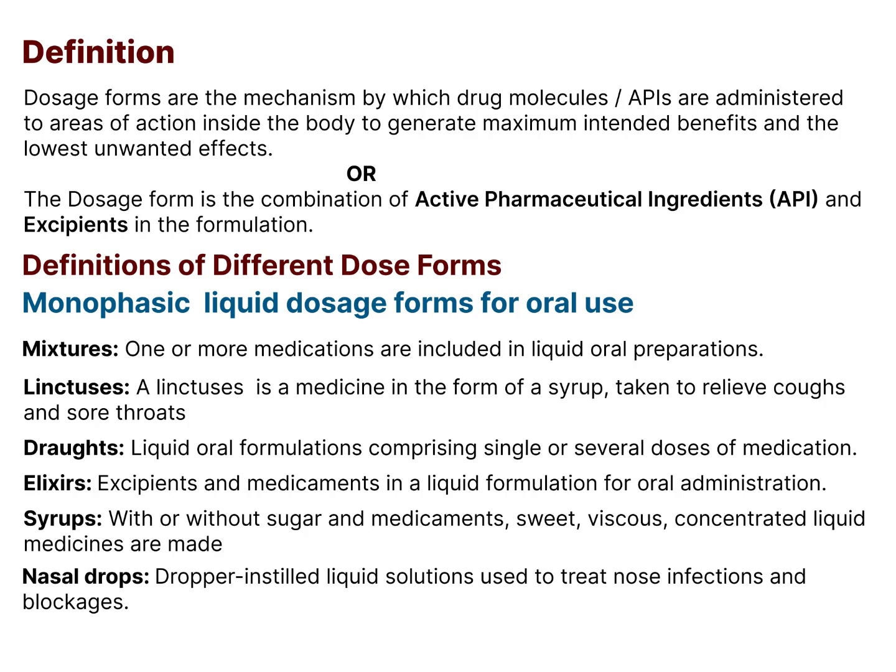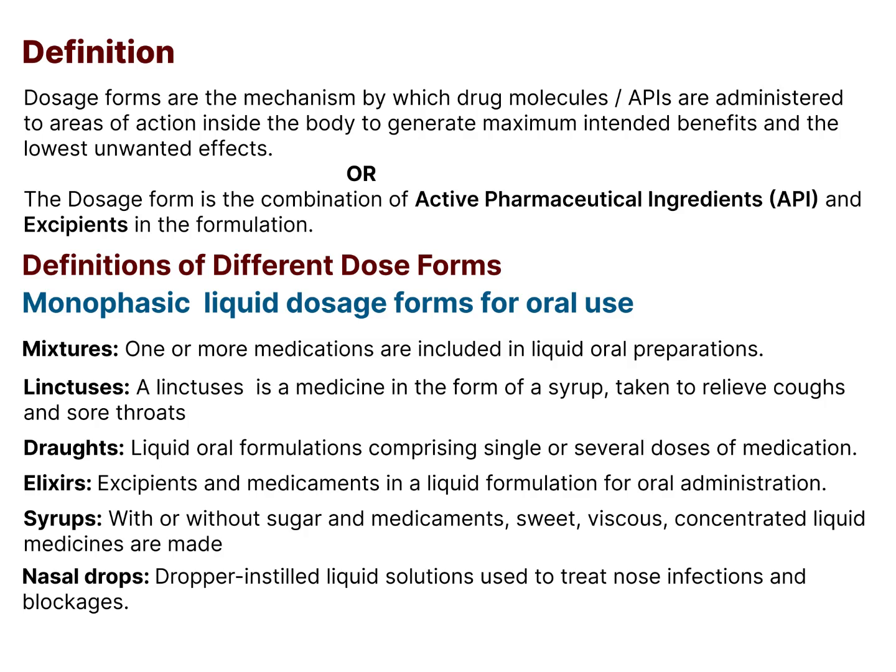Dosage forms are the mechanism by which drug molecules (APIs) are administered to areas of action inside the body to generate maximum intended benefits and the lowest unwanted effects. Or, the dosage form is the combination of active pharmaceutical ingredients (API) and excipients in the formulation.